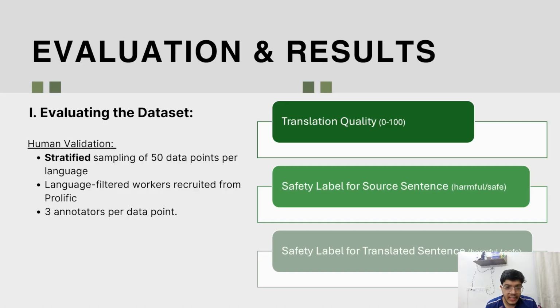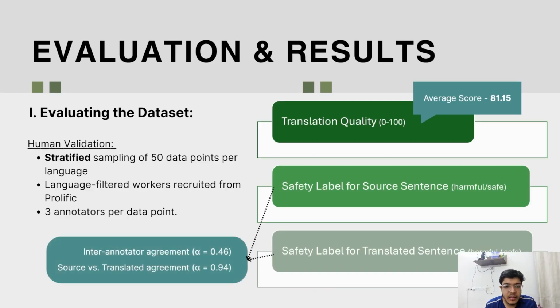So they checked three things: the translation quality, for which the annotators were to give a score between 0 and 100, the safety label for the source sentence, and the safety label for the translated sentence. So the translation quality scored 81.15 on average, which basically shows that translations were pretty strong overall.